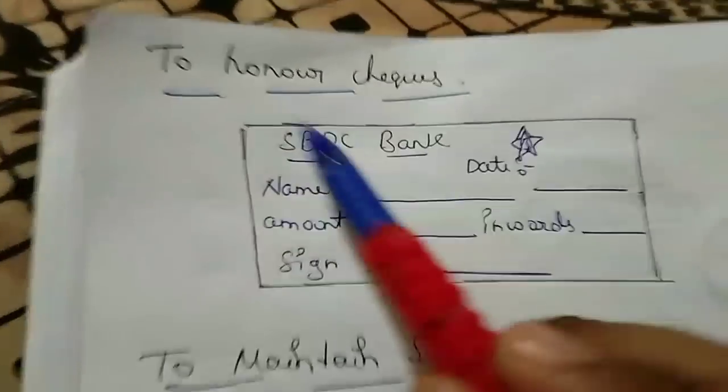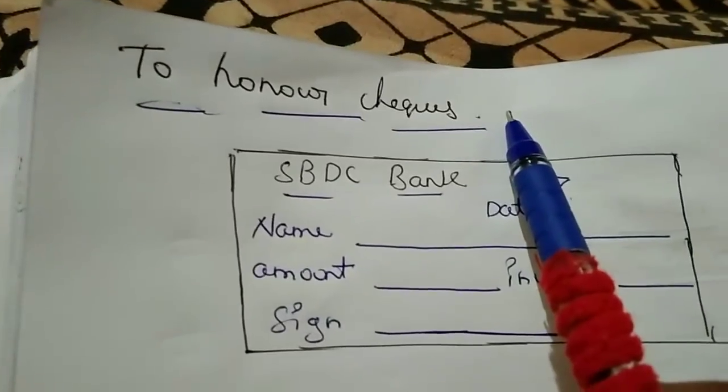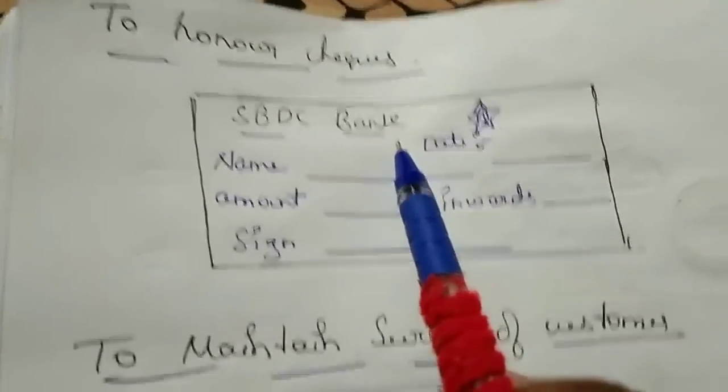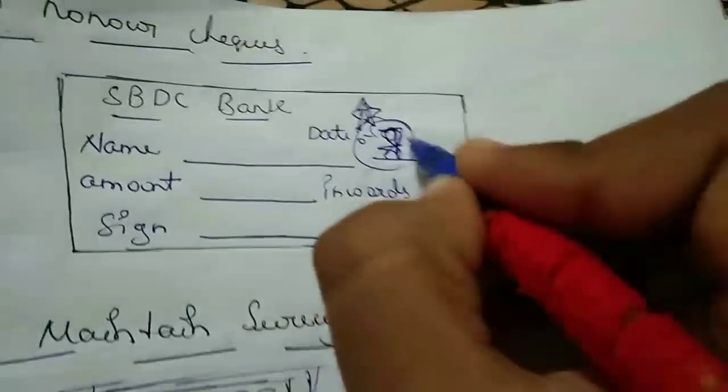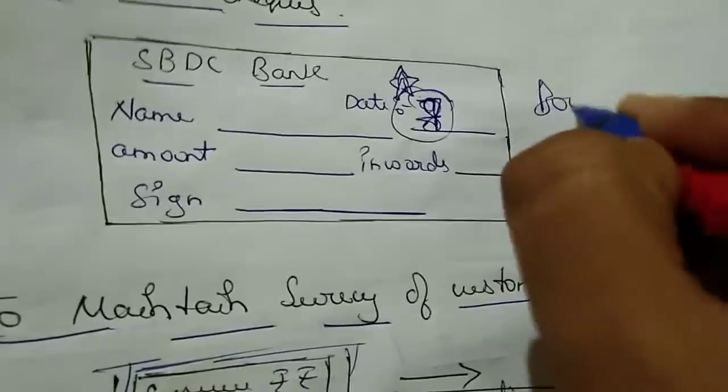Guys, the first point is to honor a cheque. Everyone has seen a cheque. This is a cheque. Sorry, it is not correct. The date cannot be written as 9/8/7. If you write this, it is bounced and will not work.